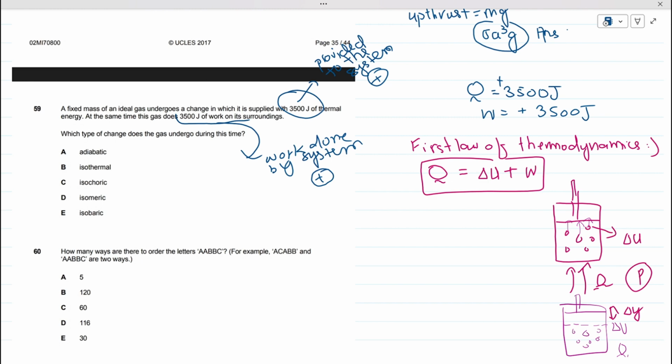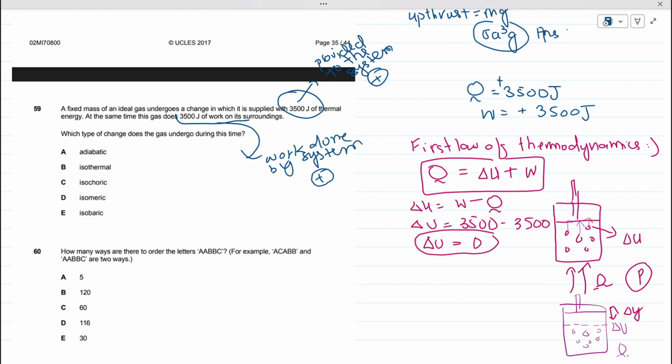Now they have given us heat energy and work done, which means internal energy equals heat energy minus work done. Work done is positive 3500. Heat energy provided to the system is 3500 as well. So the internal energy change is 0, right?